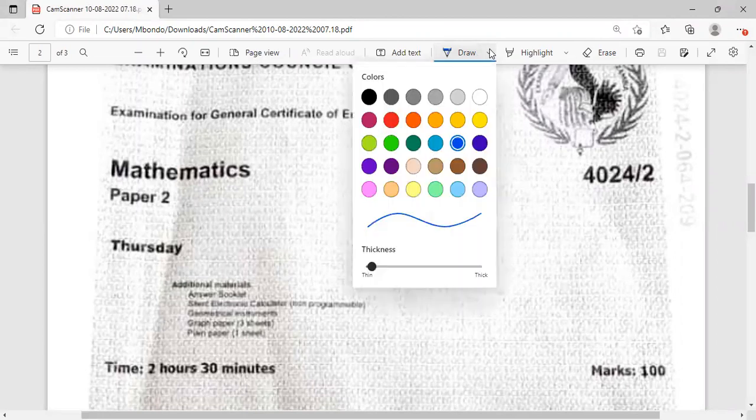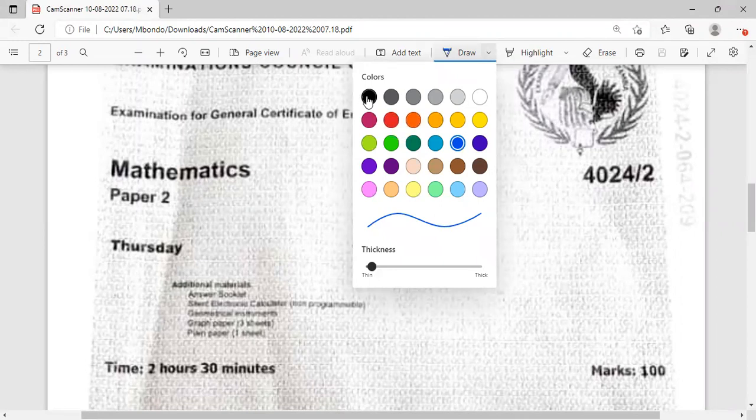Welcome, guys. So we have a question that we are supposed to look at from this paper, which is the 2022 GCE. This is the paper that we want to look at together here.